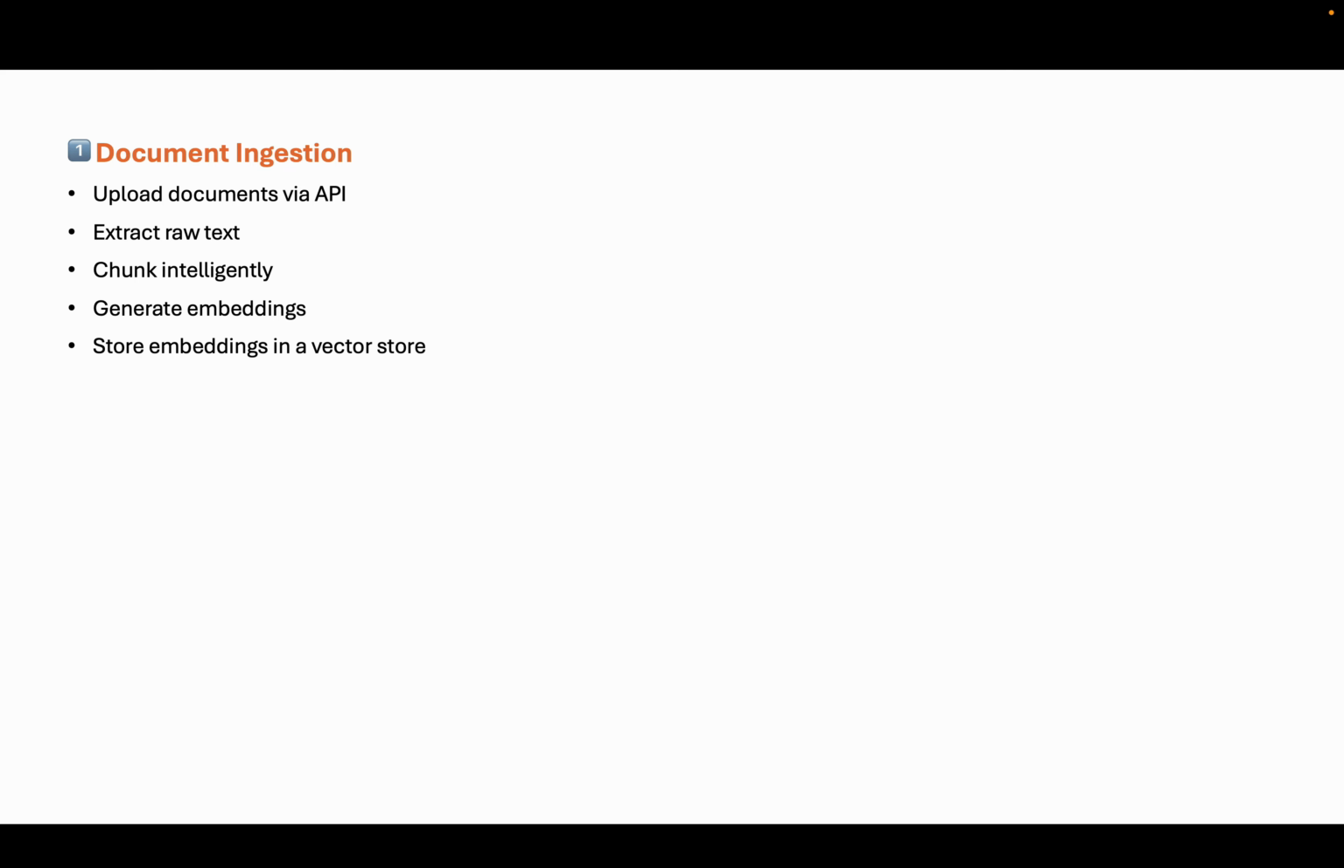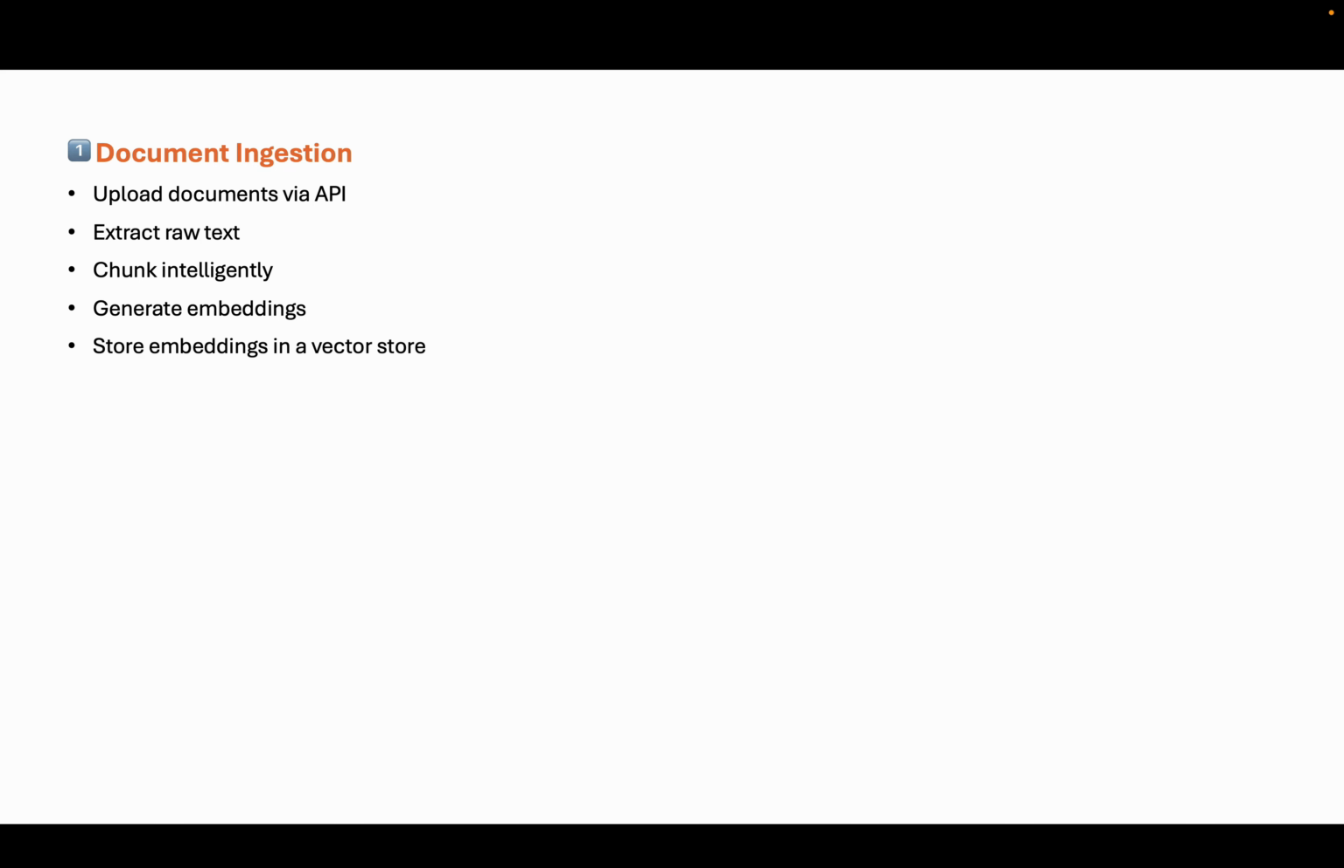First, document ingestion. The system must allow uploading documents via an API. When a document is uploaded, we extract the raw text, chunk it intelligently, generate embeddings, store those embeddings in a vector store. Now notice something important. We are not storing entire documents blindly. We are breaking them into chunks because embeddings work at chunk level granularity.